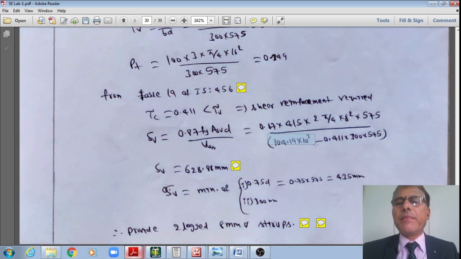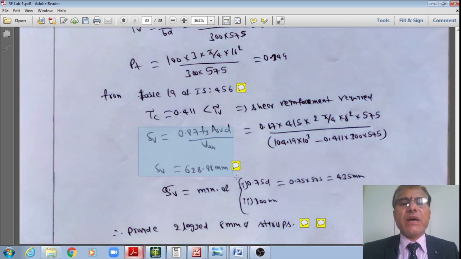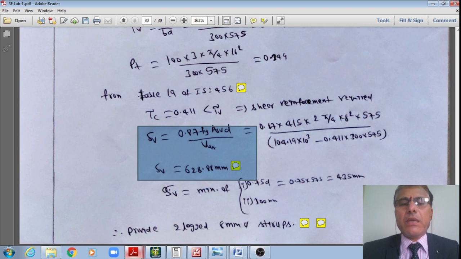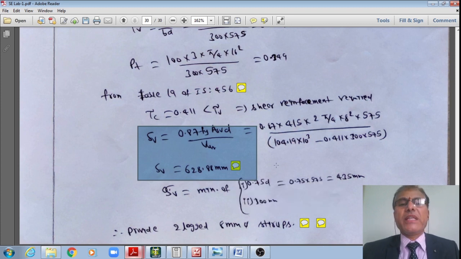And the shear carried by these stirrups, as we have just seen, is Vu minus tau c b d, right? Therefore, now I'll get the spacing of these stirrups as a very large value, approximately 629 mm, students. Is it acceptable by the code? Now let us check, right?